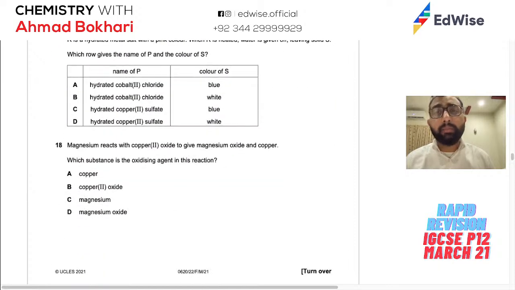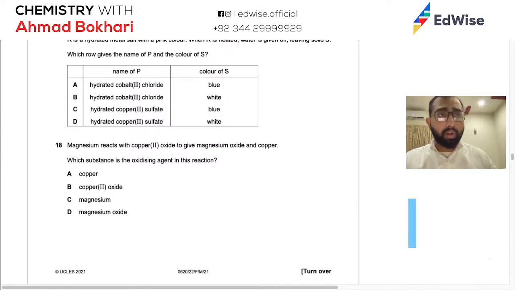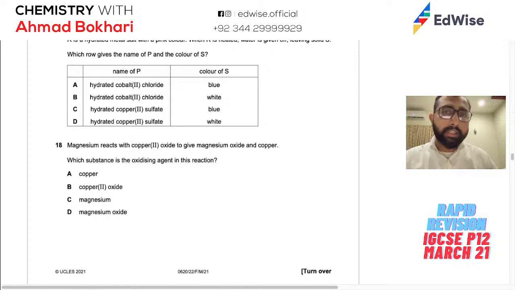Alright, P is a hydrated metal salt. So hydrated metal salt का मतलब है it has water of crystallization in it with a blue color. Blue color, अब आपके जहन में तो कॉपर 2 सल्फेट आएगा. हो सकता है ये कॉपर 2 सल्फेट हो सकता है ये ना हो. आपने उसके ऊपर फिक्स नहीं हो जाना कि नहीं ये कॉपर ही है, लेकिन आपको ये पता चल गया कि ट्रांजिशन मेटल है. इस क्वेश्चन में तो ऐसी कोई ऑप्शन नहीं है ट्रांजिशन मेटल ना होने की, but if there were such an option, you would similarly have rejected it, because transition metal should be there because the blue color has come.